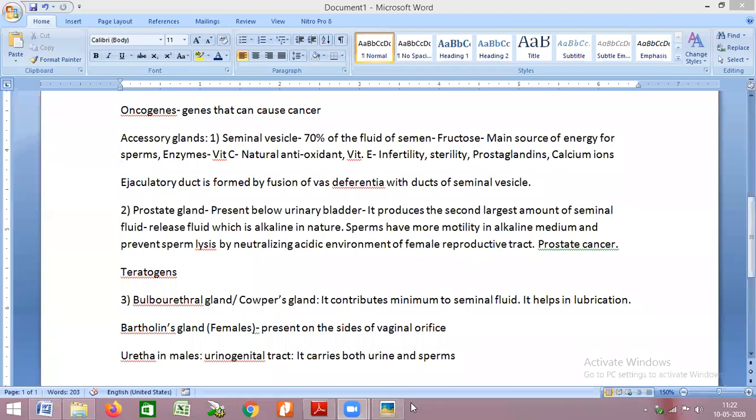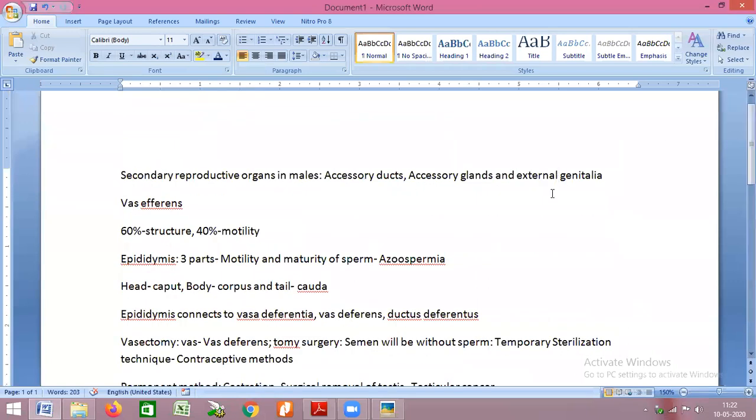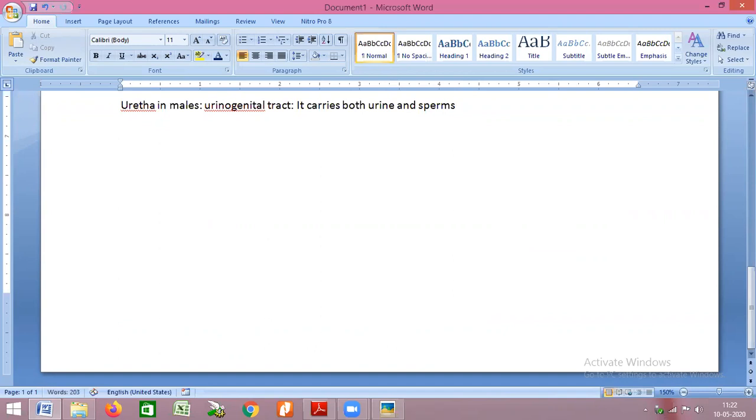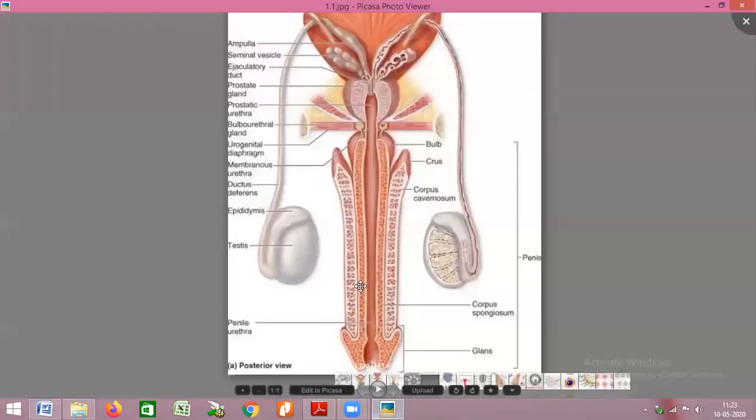Fine. Now, in the secondary organs, we have already discussed accessory ducts and accessory glands. The last part remaining is the external genitalia. In males, the external genitalia is called the penis. So let us see the structure of the penis.